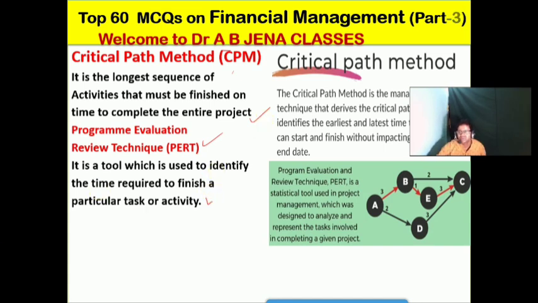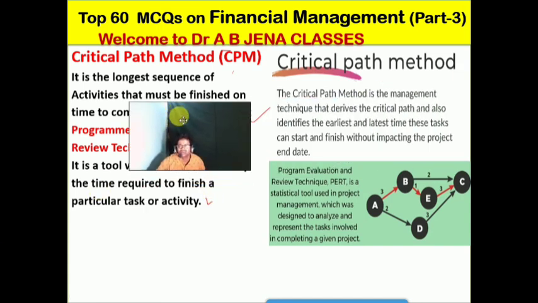Here I have collected this image from the internet. CPM, critical path method, is a management technique that derives the critical path and also identifies the earliest and the latest times these tasks can start and finish without impacting the project end date. So here is the meaning of CPM.